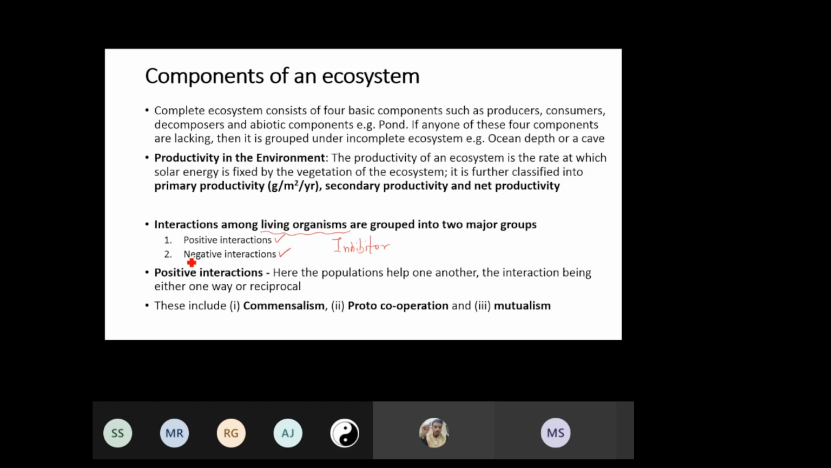Based on positive and negative interaction, we have different types of relationships which we term commensalism, proto-cooperation, and mutualism. Positive interaction means the populations help one another to grow and sustain. This interaction need not be such that both organisms are benefited. Either one organism gets benefited and the other is not affected, or both organisms get benefited. But there is no negative effect on the other organism for growth. So, based on this positive interaction, we have commensalism, proto-cooperation, and mutualism. Now, let us see what they are.